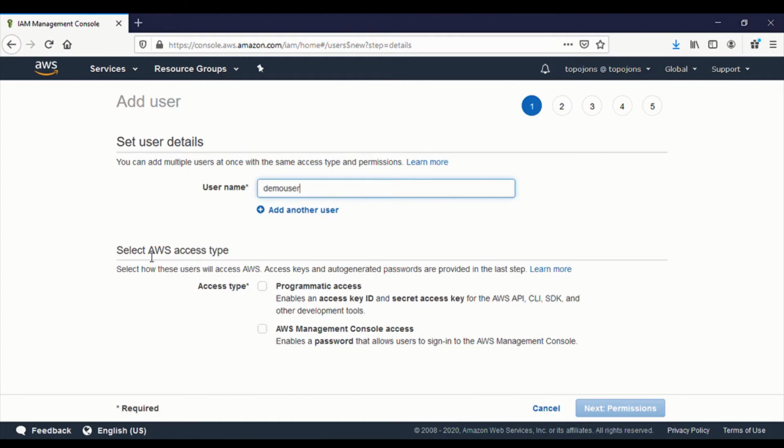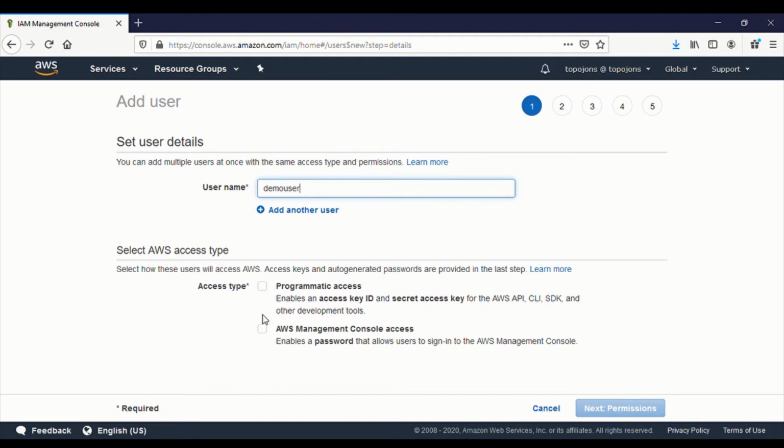And you have the option to select the AWS access type. Do you want this user to have programmatic access, maybe accessing through the AWS API, the command line, the CLI, and also the SDK or development tools?